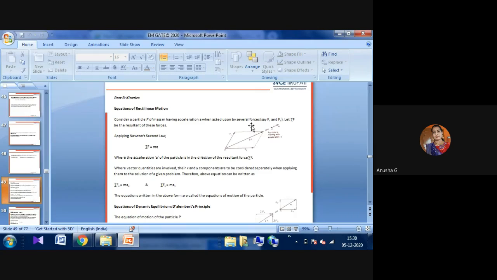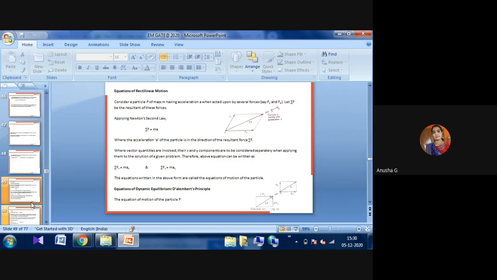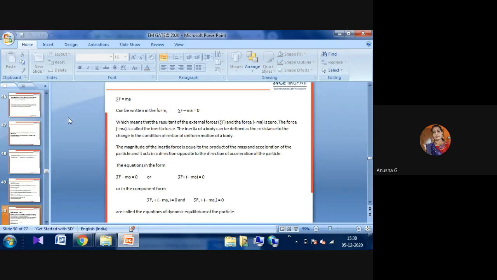The equation of dynamic equilibrium is one of the main important principles, that is the D'Alembert principle. The equation of motion of the particle is: the summation of the forces must be equal to MA. It can be written as sigma F minus MA equal to 0, like A minus B equal to 0. This means the resultant of the external forces, the summation of the forces, and the force from mass into acceleration together is 0.